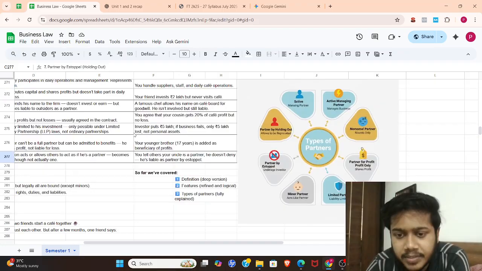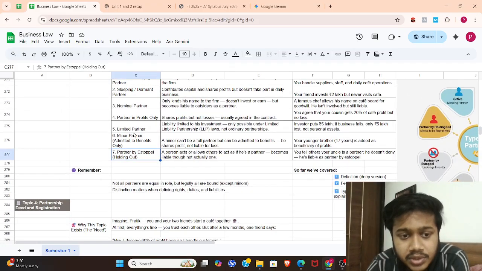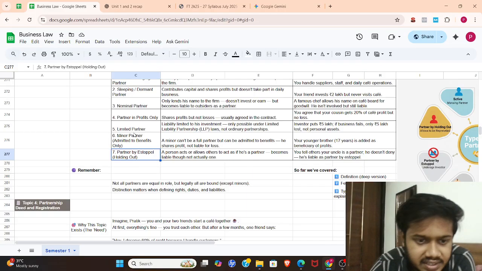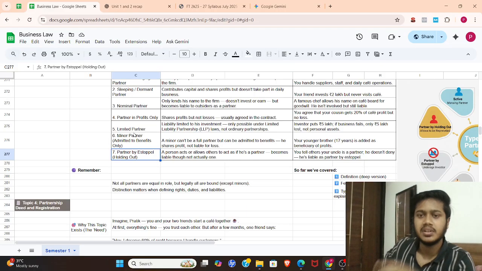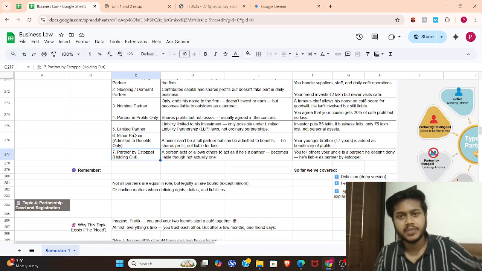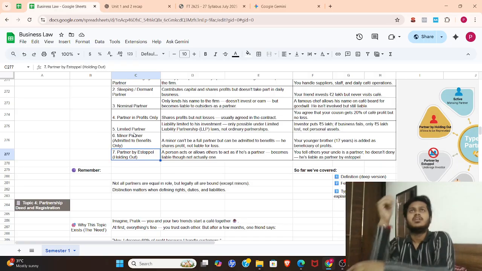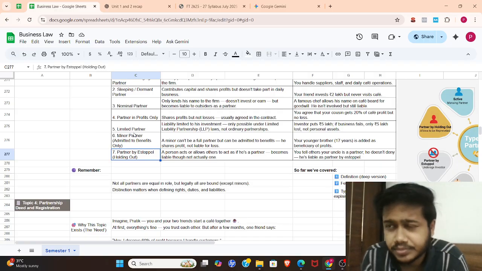This is a diagrammatic representation. You can visit this also. So till now, what we have learned, let's quickly revise it. We first came to know about the Partnership Act. It is an act from 1932.